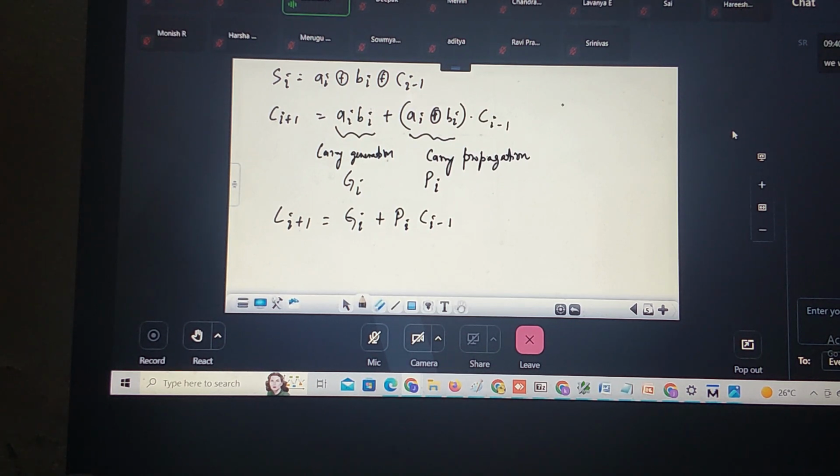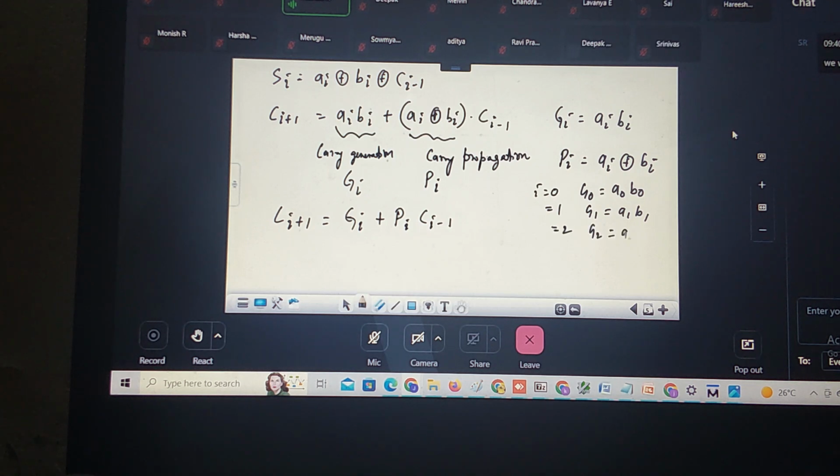Now what is Gi? Gi is Ai into Bi. What is Pi? Ai XOR Bi. Correct? If I put i is equal to 0, G0 is equal to A0 into B0. i is equal to 1, G1 is equal to A1 into B1. i is equal to 2, G2 is equal to A2 into B2. i is equal to 3, G3 is equal to A3 into B3. Did you understand?